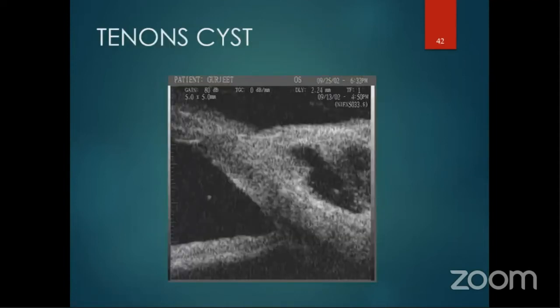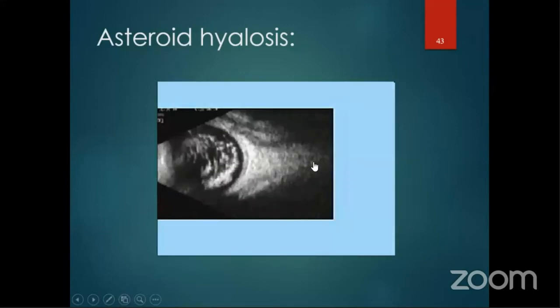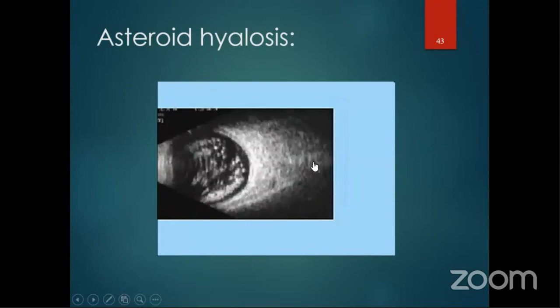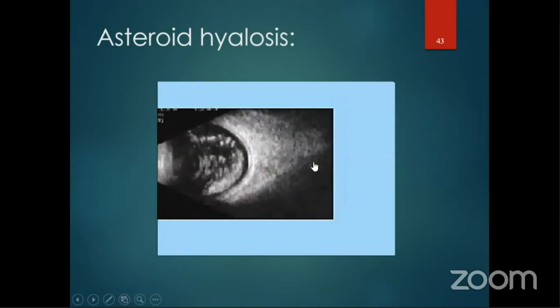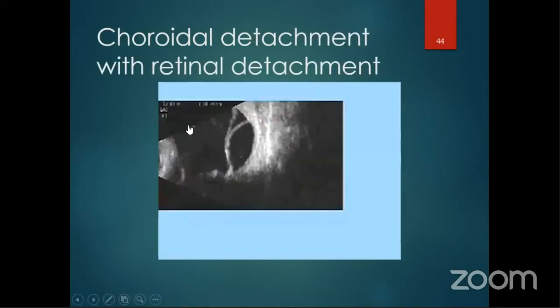This is a sclera, and just above that there are cystic spaces. Now we'll see some dynamic, normally seen B-scan images. So this is a case of asteroid hyalosis where you see low to moderate refractive echoes occupying the whole vitreous cavity, and you can see the area of translucency behind it.